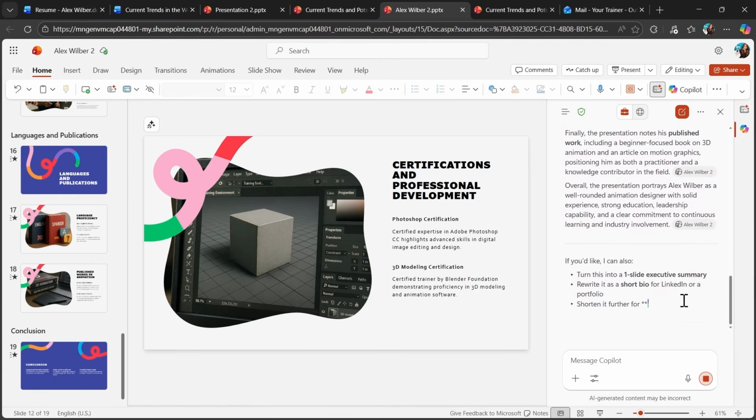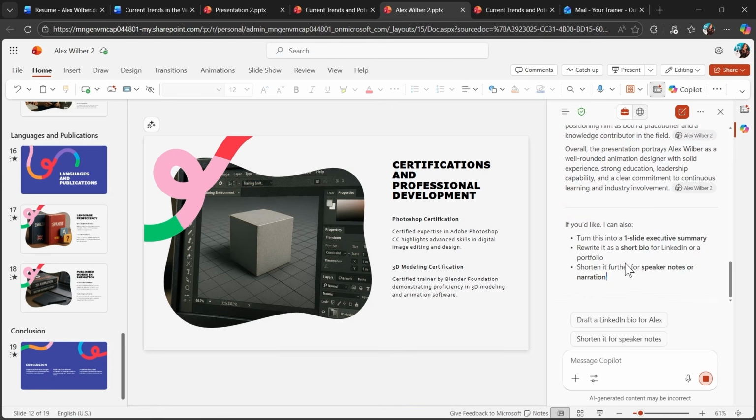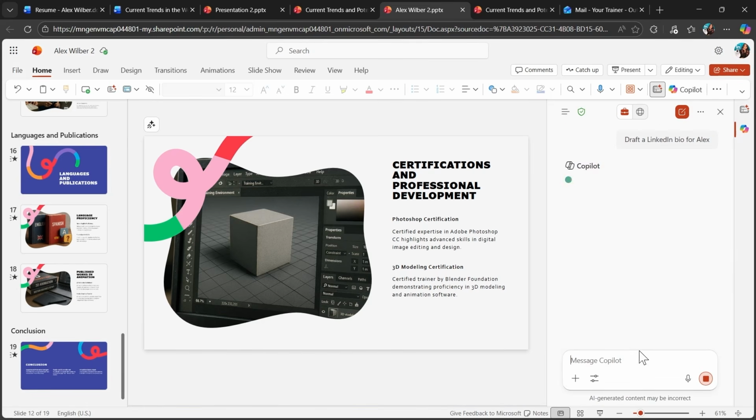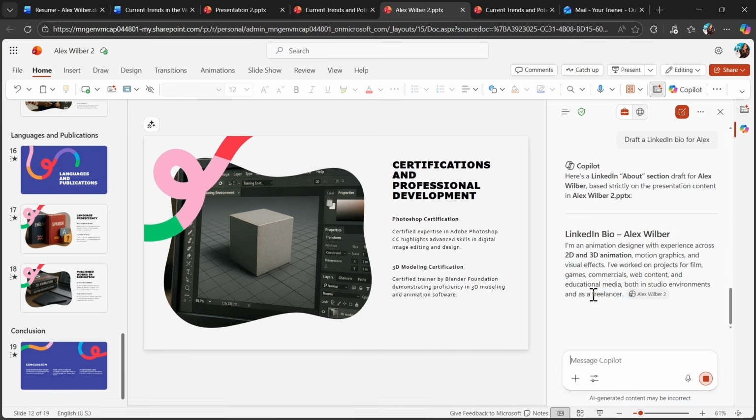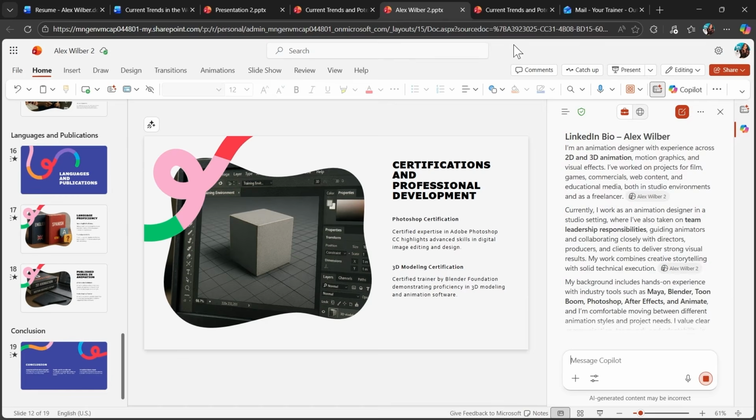What I also like about Copilot option here, it always provides the links and provides some nice follow-ups, for example, adding speaking notes, drafting a LinkedIn bio for Alex, and so on. So in a few clicks, we did a full personal branding for Alex by using Copilot in Word and PowerPoint. And here we have a LinkedIn bio ready to copy-paste and add to the portal.